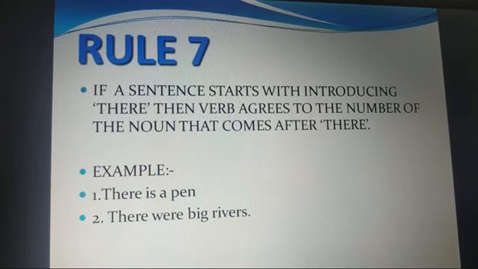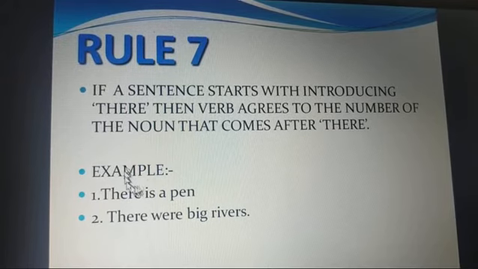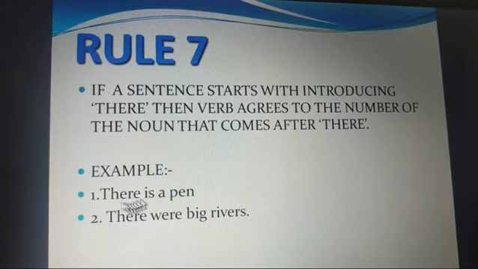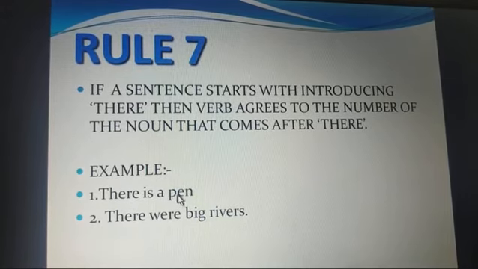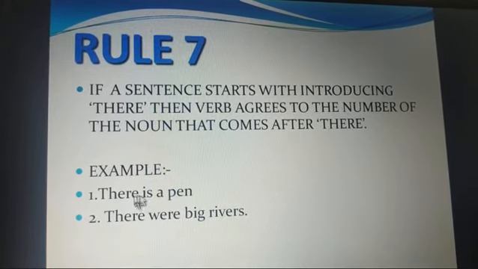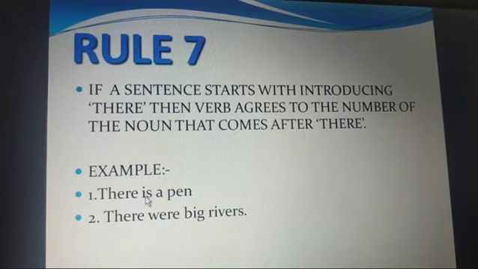So which is a noun here? Yes, pen is a noun here. So after there the pen comes, not immediately after that, but wherever it comes. Now pen is singular, so I am using the singular verb, that is. There were big rivers. So why did I use were there? Rivers are plural. Understood? So I am using the verb were.